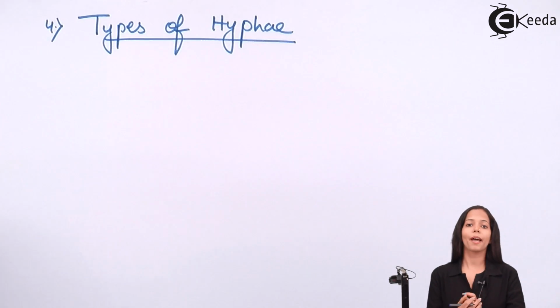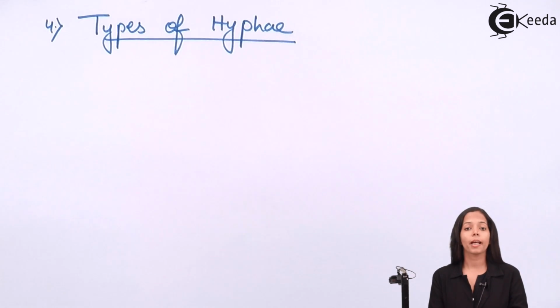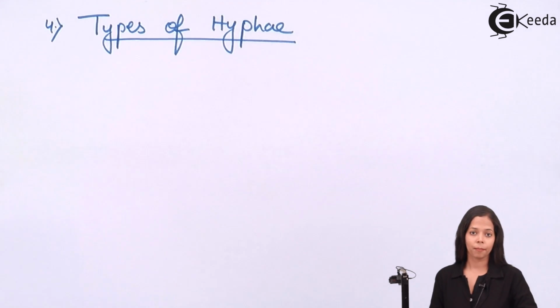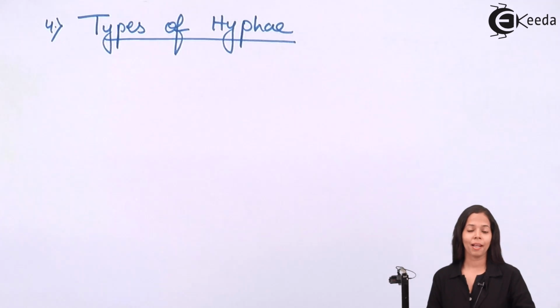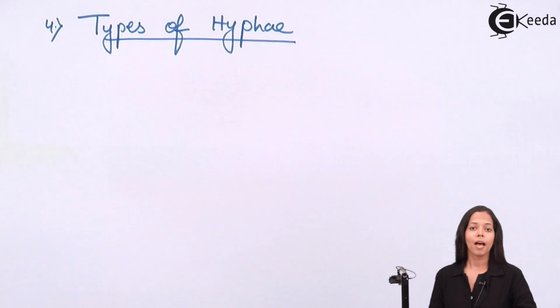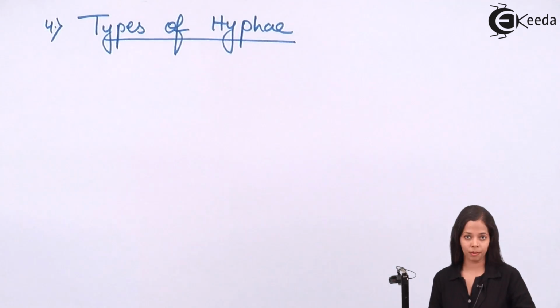So there are two types of hyphae present in the fungal body. They are called septate and aseptate. What is the meaning of septate? Septate means presence of septum and aseptate means absence of septum.